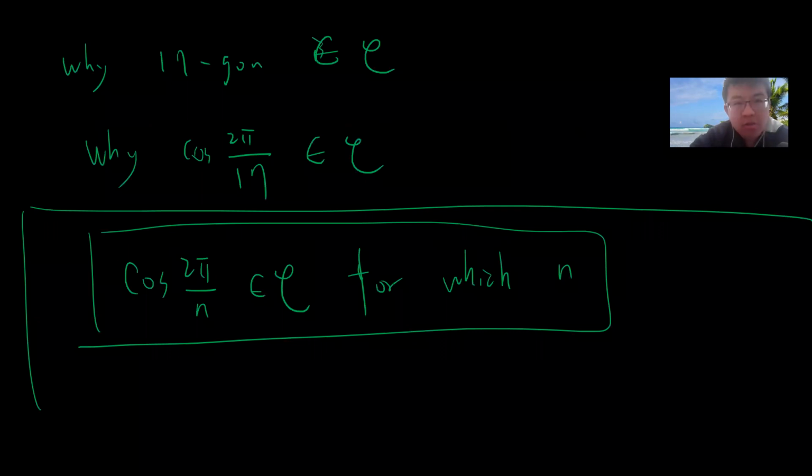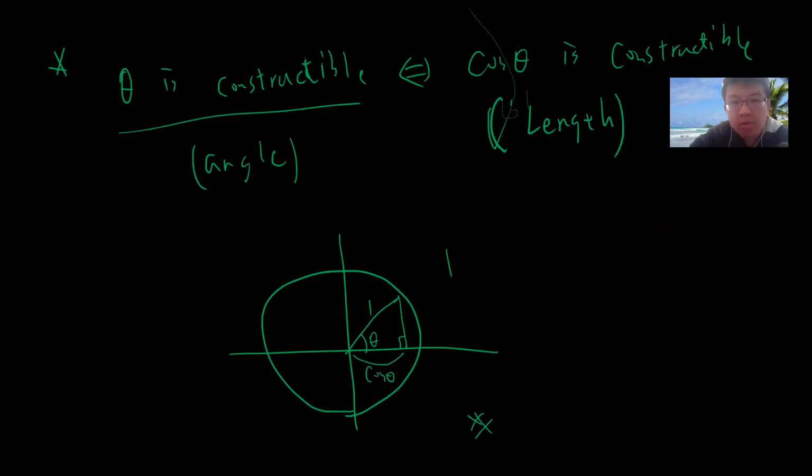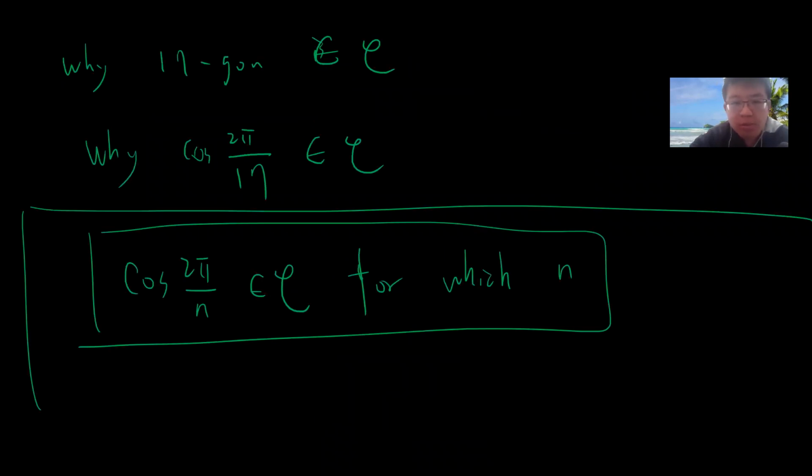In this video I want to explain that, as I previously explained, theta is constructible if and only if cosine theta is constructible. So I want to explain for which n cosine of 2 pi divided by n is constructible. Basically this is why the regular 17-gon is constructible, which was introduced by Gauss.